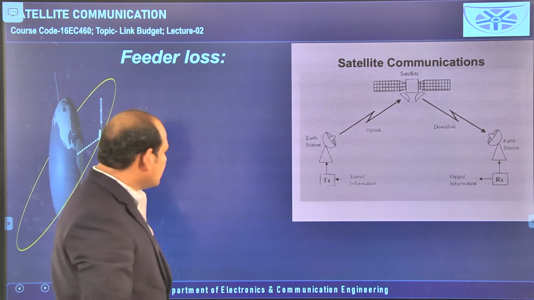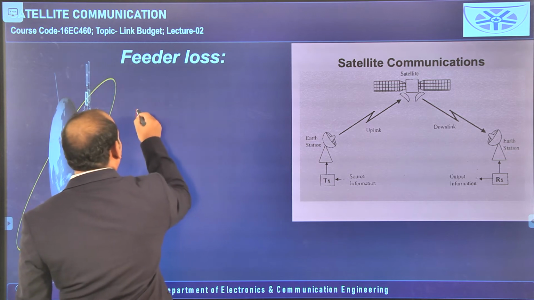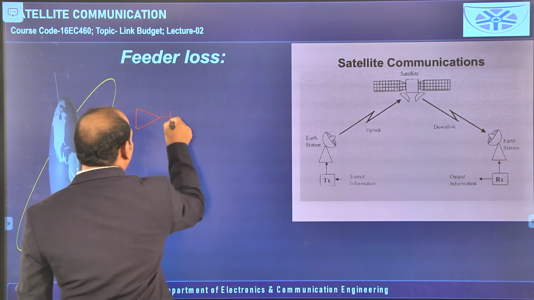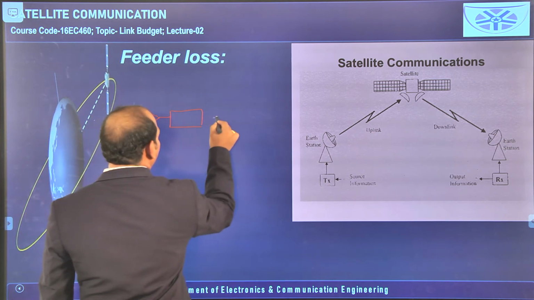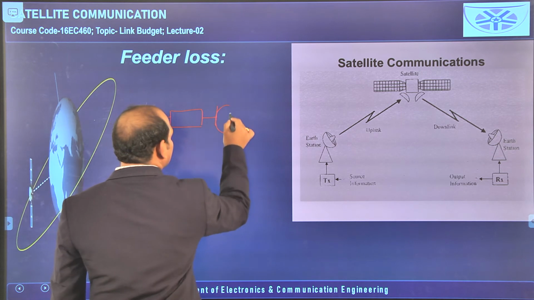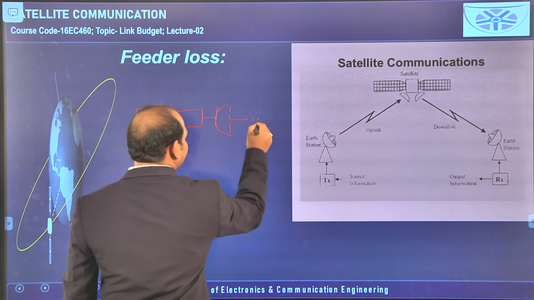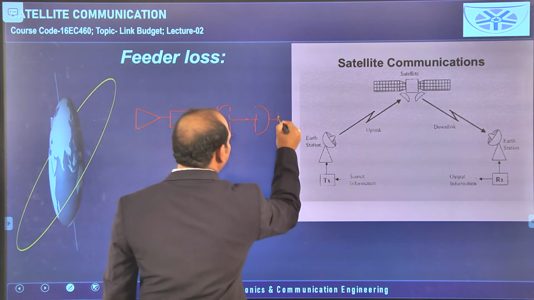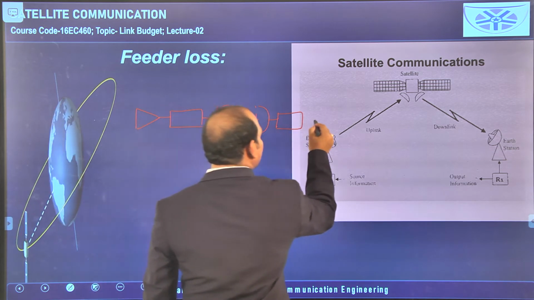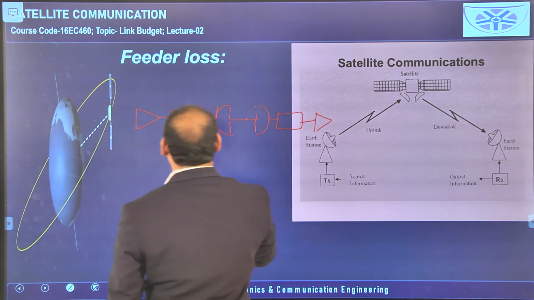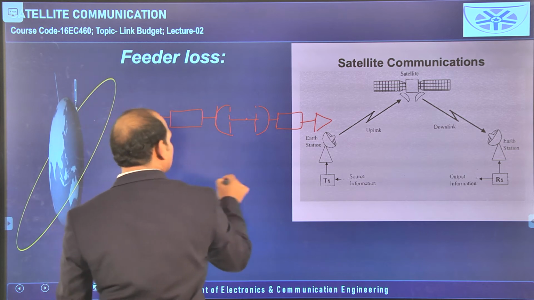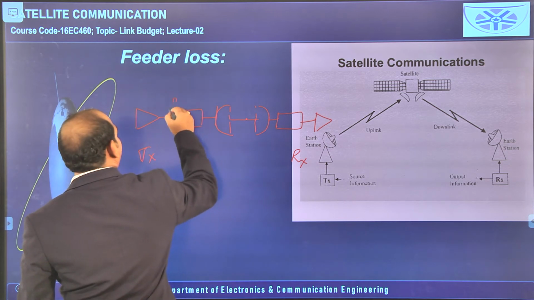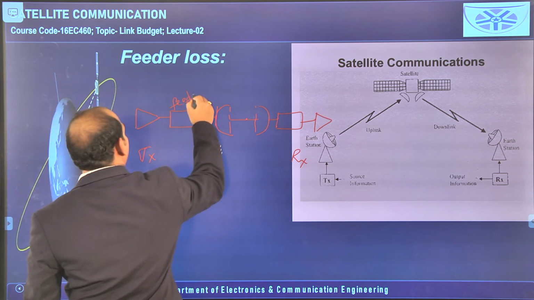And then feeder loss. Simply, we can observe one diagram: a transmitter or some amplifier, then the feeding network, then a transmitting antenna, then the channel, the wireless link, then the receiver antenna, and some more feeder network, and then an amplifier or the receiver. So, this is the transmitting section and this is the receiving section, and there is a feeding network.